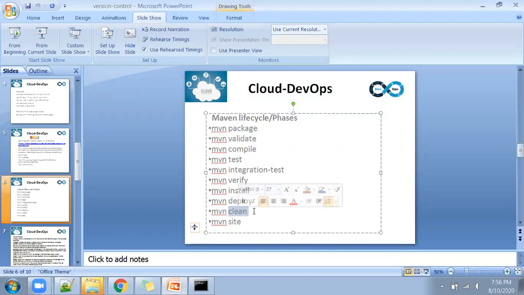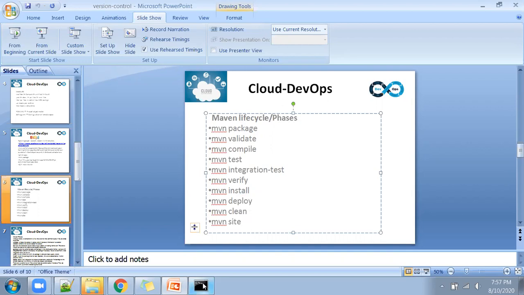Maven clean. Clean means it will delete the content of .m2. Install means it will copy all the dependency plugins, whatever required artifacts from the remote repository, and keep them in our local .m2 folder. But Maven clean does the reverse. It will delete all the local files.